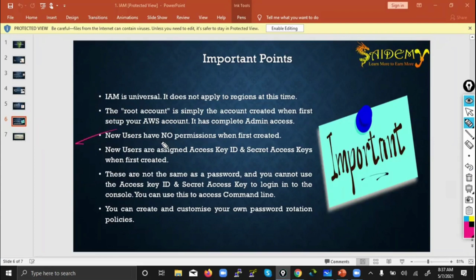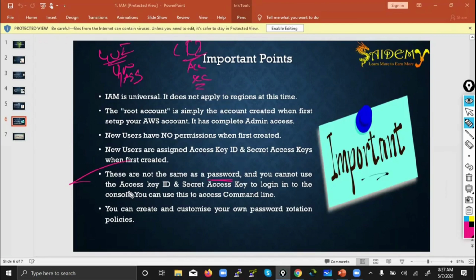New users have no permissions. I already said that. New users have no permissions when first created. Only after creating can you define them. New users are assigned an access key and secret key when first created. That means CLI. These are not the same as a password. I told you, right? GUI means username, password. CLI means access key, secret key. That is what they mean by this is not a password.